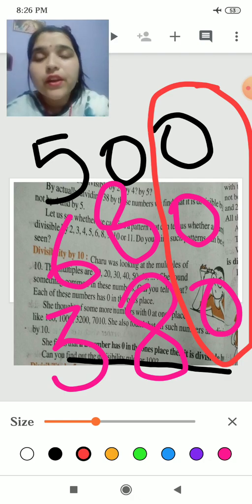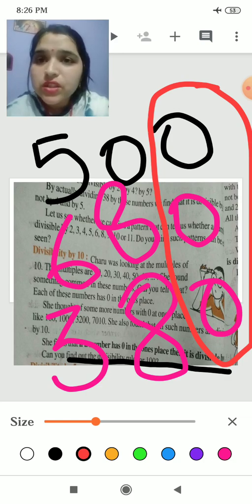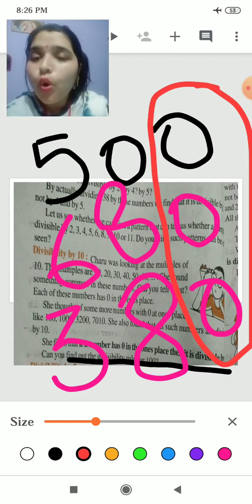You will write: if a number has 0 in its ones place, then the number is divisible by 10. So this holds for the divisibility of 10.